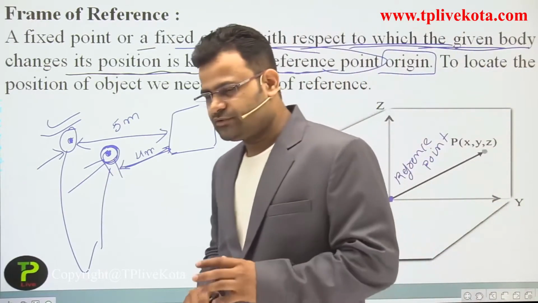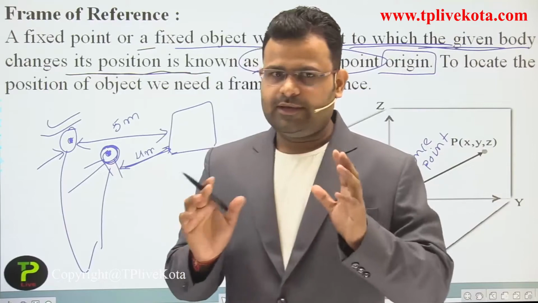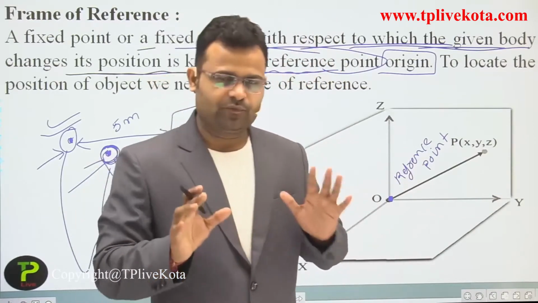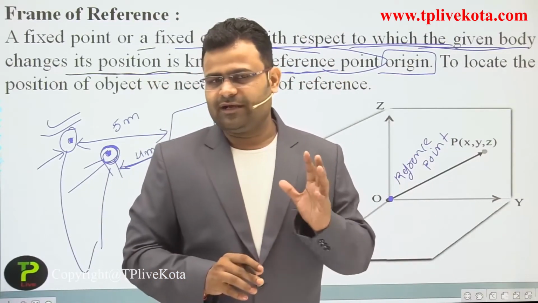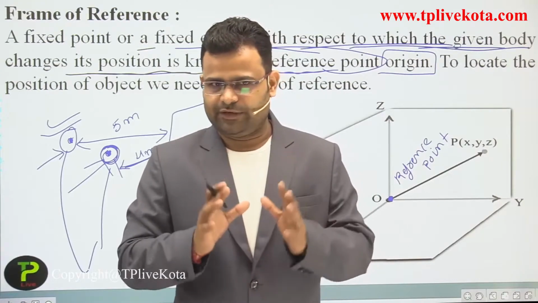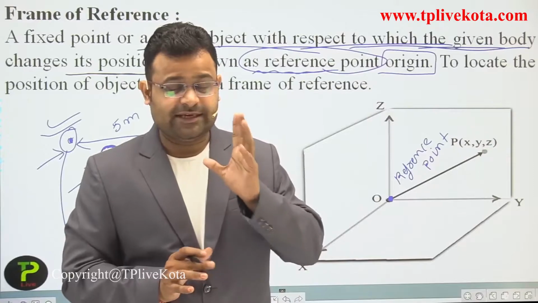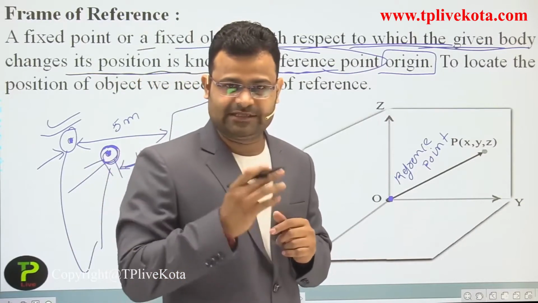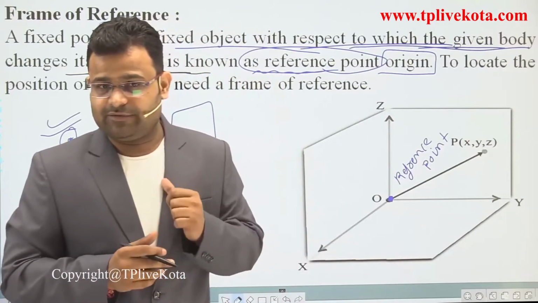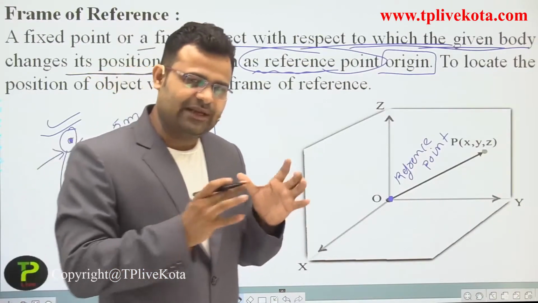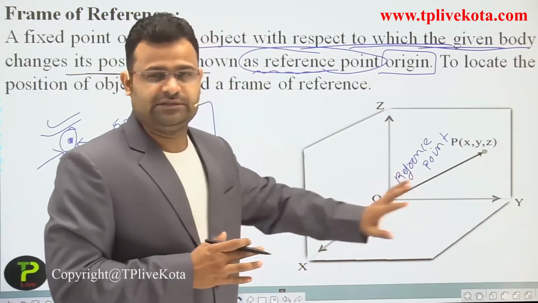Let's suppose, dear students, in our room there are 4 corners. Take one corner. That corner has 3 dimensions: one on the right-hand side, one up, one on the left-hand side. Similarly, that is our coordinate system.